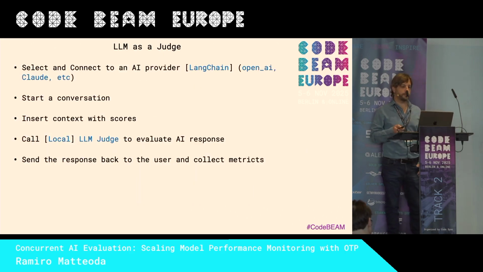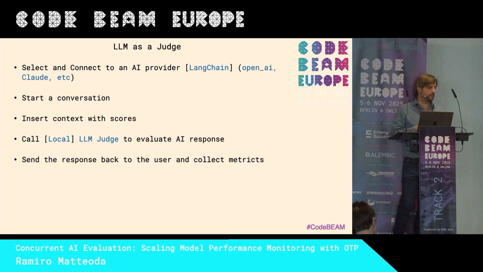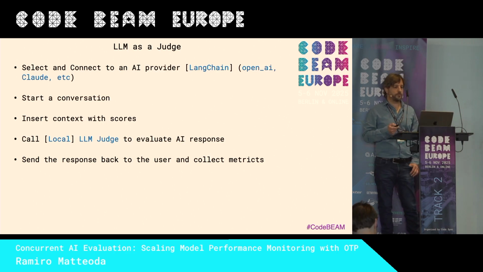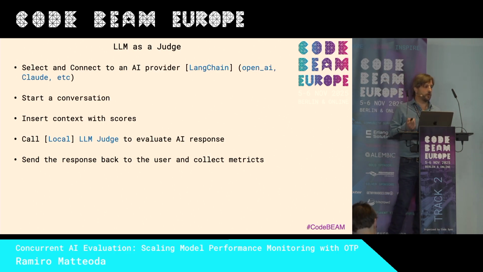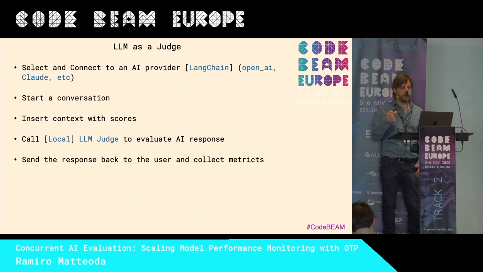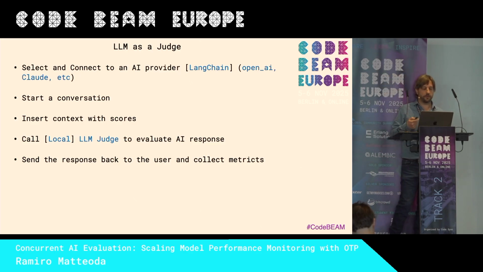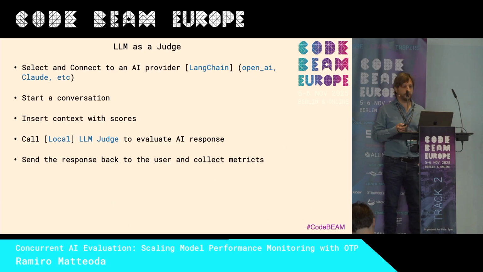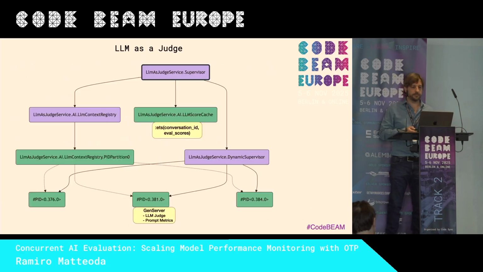So basically, we need to connect to our provider. In Elixir, I use LangChain. It's pretty good, but we can create a GenServer. We can start a conversation, insert the context with the score in that conversation to provide to the LLM. After that, call the judge to evaluate, send the response back to the user, and collect all the metrics that we can.